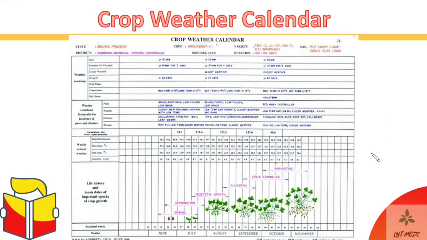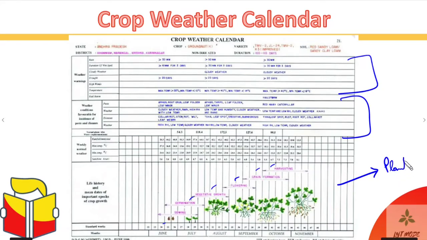So the crop weather calendar basically has three components: the lower part, the middle part, and the top part, right? The lower part consists of the phenological stages of the crop: the sowing, the germination, vegetative growth, flowering, grain formation, harvesting. So the lower part gives us the phenological states of the plant, right? Then comes the middle part of this crop weather calendar. This middle part contains the ideal weather conditions or the favorable conditions. Ideal weather, right? So what is required for each of these stages to happen?